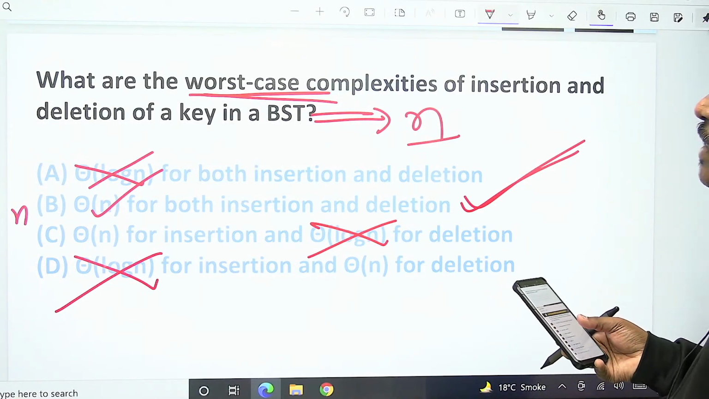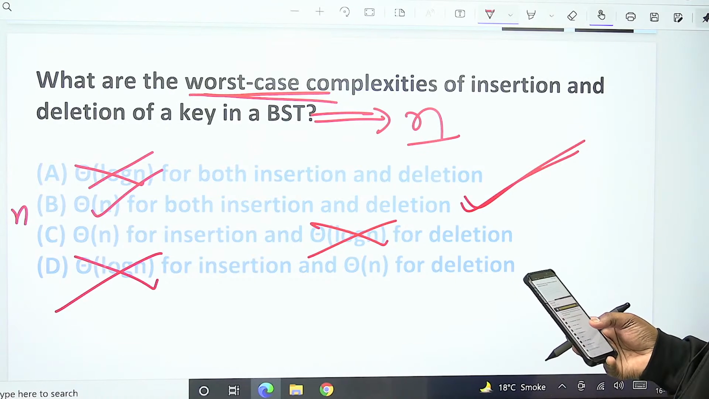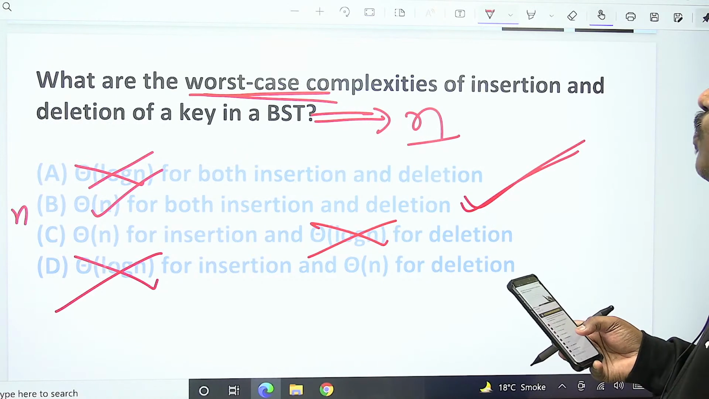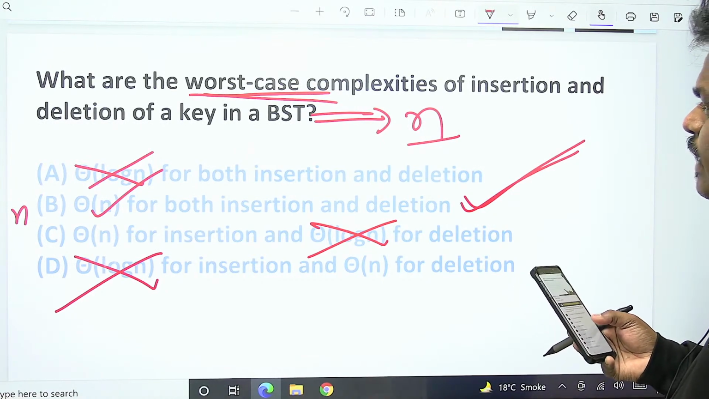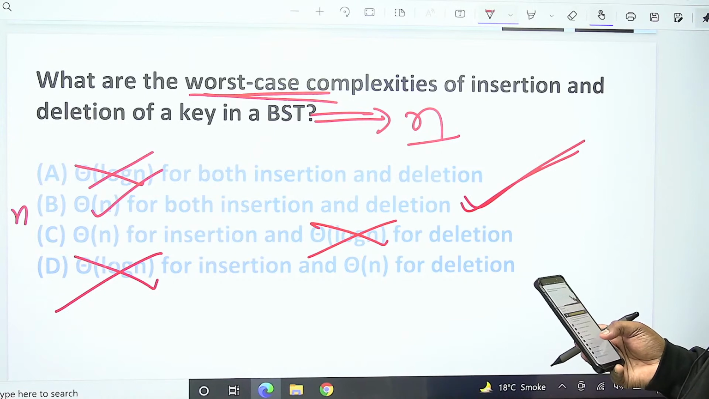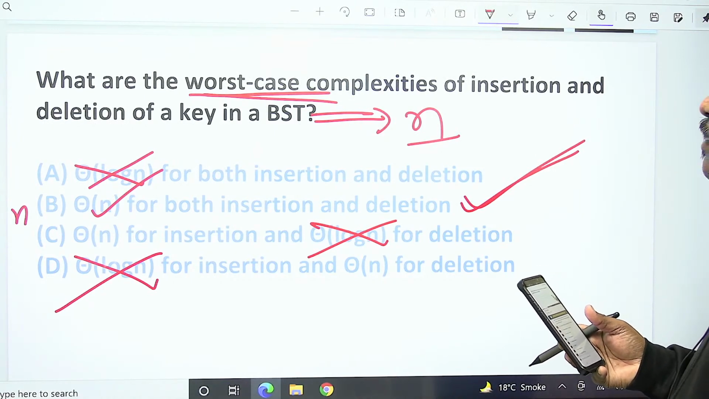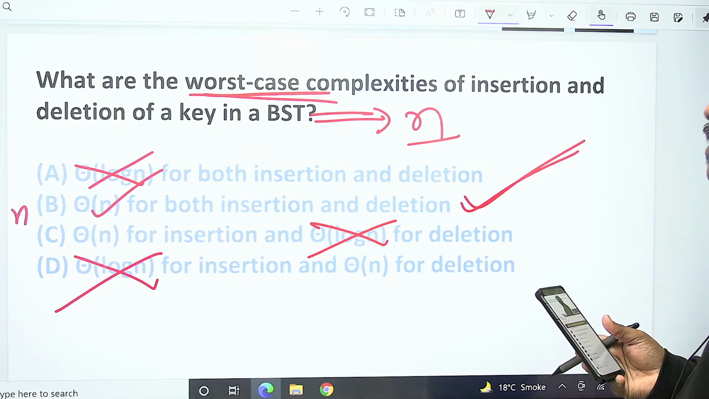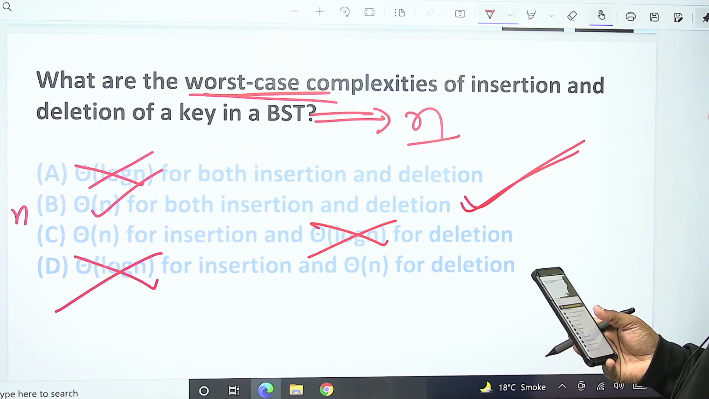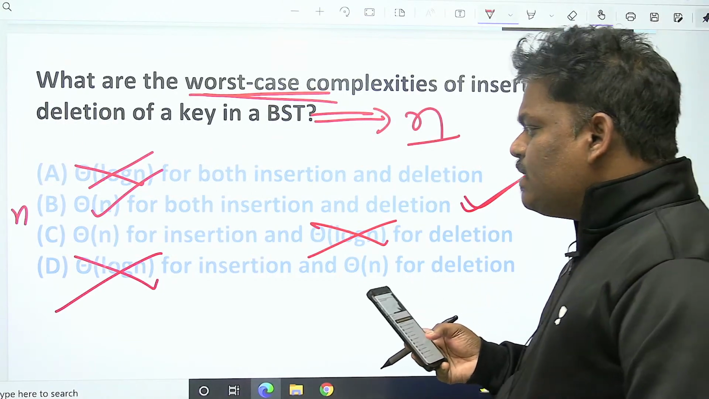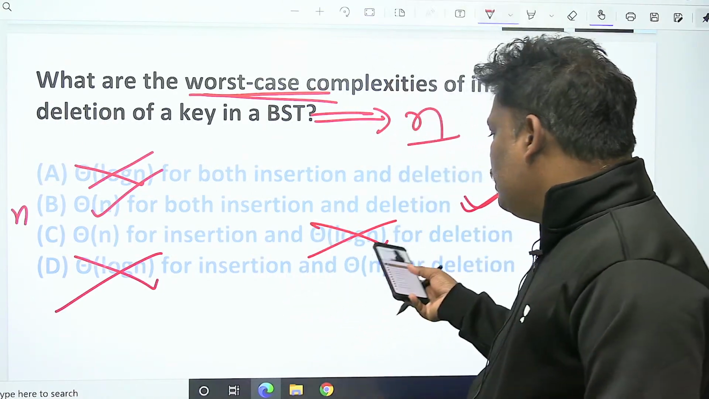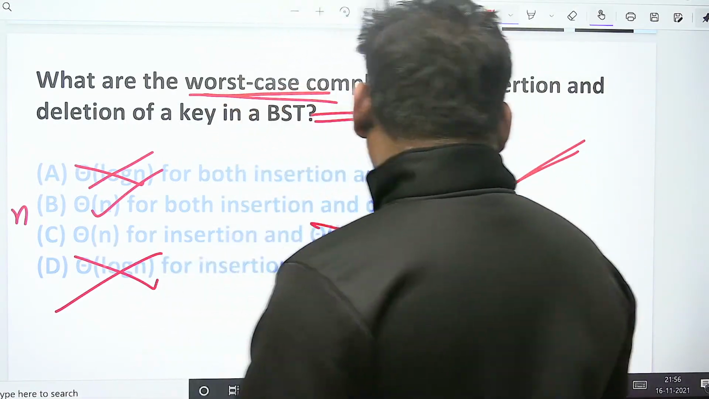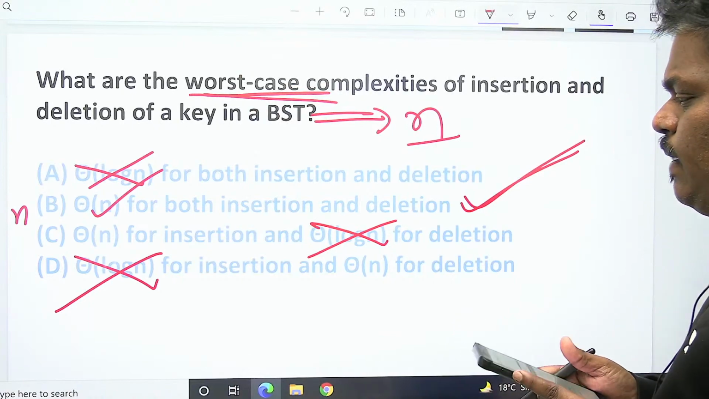He is asking for the worst case. What are the worst case complexities? The worst case of insertion and deletion is N. So in this problem he is checking not only whether you know the time complexity, but whether you know the symbols. Option A, N is theta of N? No. Option B, N is theta of N? True. Careful. Option C, N is theta of N for insertion, but deletion is theta of log N? False. That is the reason it is false. So the answer is B.